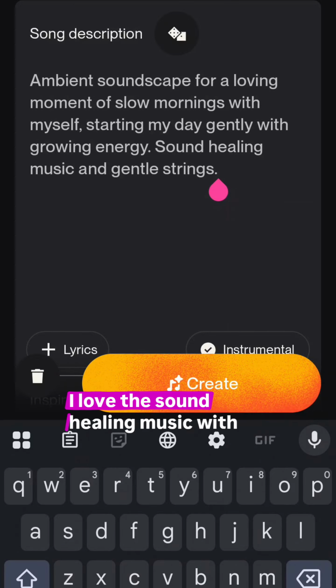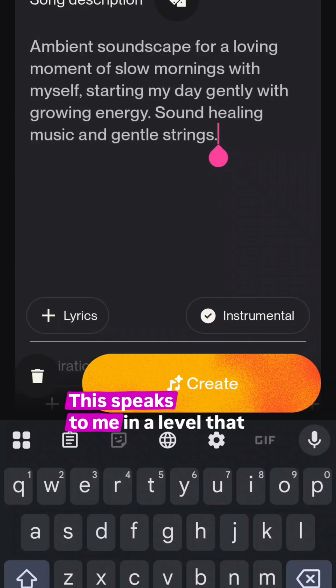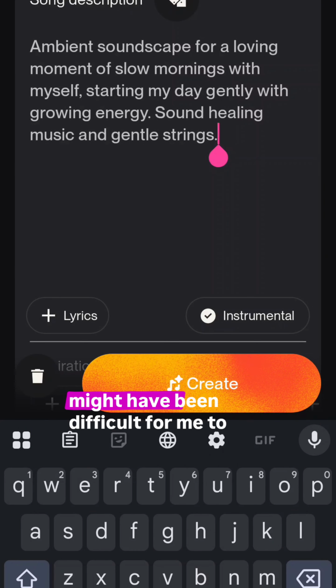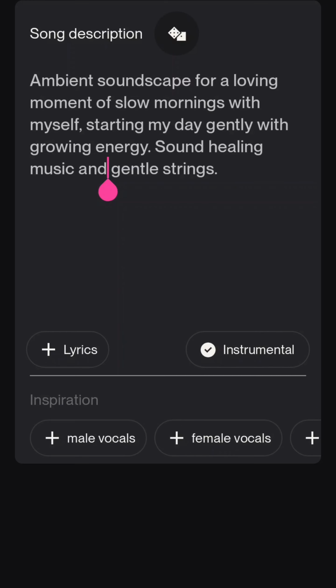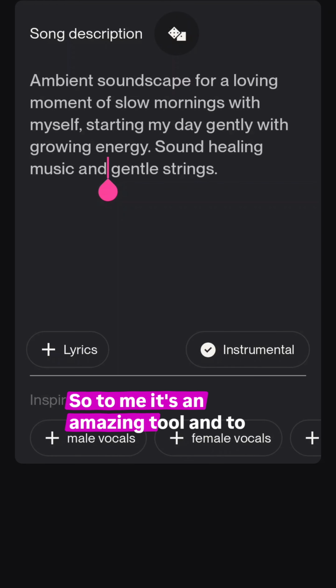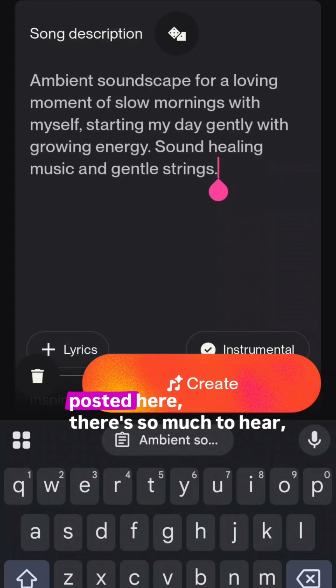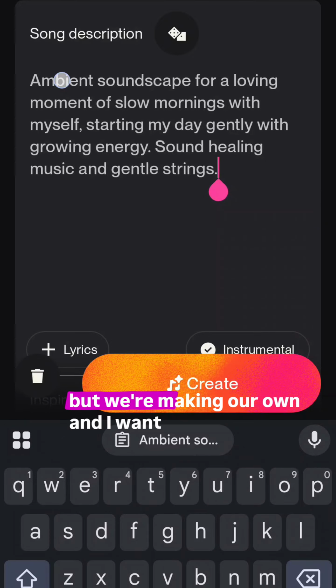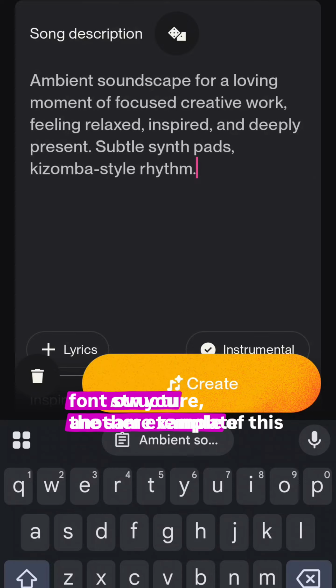I love the sound healing music with the gentle strings. This speaks to me on a level that might have been difficult for me to express before, as I am not a musician. So to me, it's an amazing tool, and to so many people. You can see there's so many songs posted here. There's so much to hear, but we're making our own.